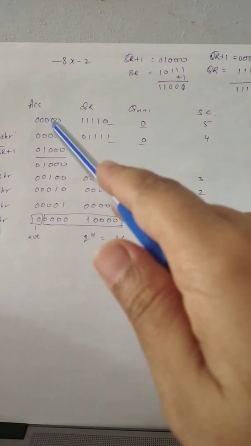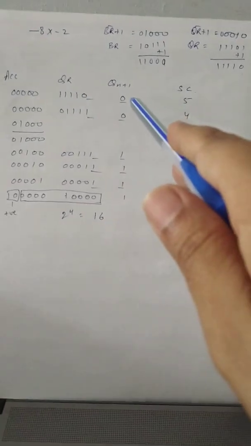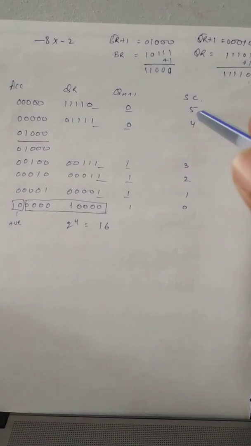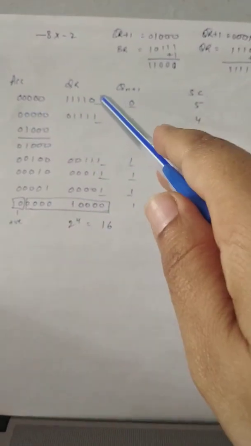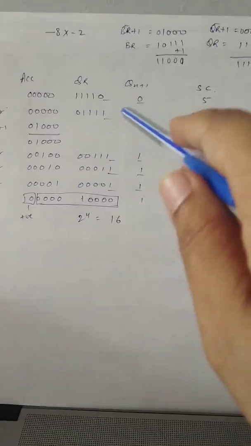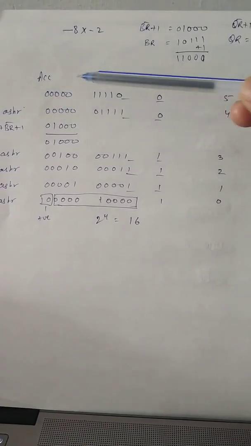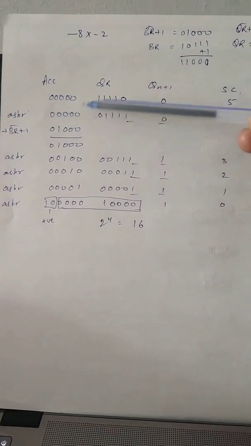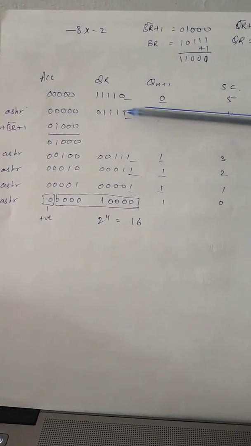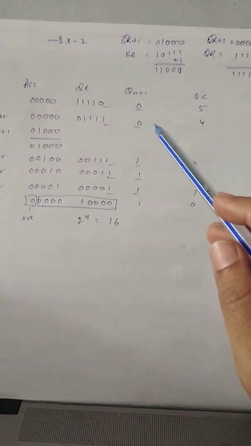Now AC should be equal to 0, 0. QR is right here. This is the QR. Qn plus 1 will be initialized with 0. Sequence counter will be equal to the number of bits in the multiplier, which is 5 right now, right? Next, for the 0, 0 case, you have to keep the answer as it is. Just shift that entire answer towards right. So add 0 as it is, copy, and then just shift the entire answer. See, this is here, this is here, this is here, this is here, this is here. And update the sequence counter after every arithmetic shift operation.